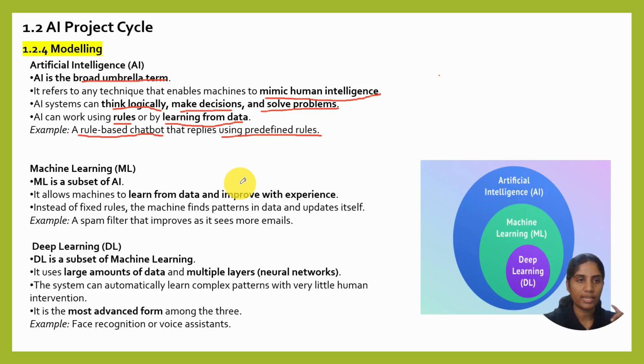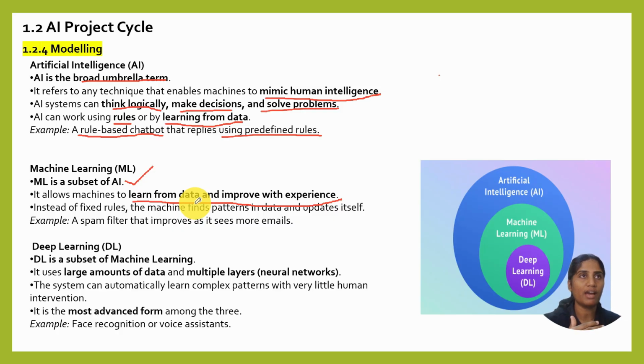And the second part is machine learning. Machine learning is a subset of AI, and it allows machines to learn from data and improve with experience. Here the main difference is that it is not rule based. We are not going to set any predefined conditions. That is very, very important. We are not going to tell it, if you are facing this, give me this as output; if you are getting this, give me this as output. We are not setting any conditions.